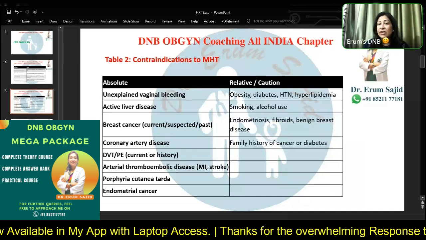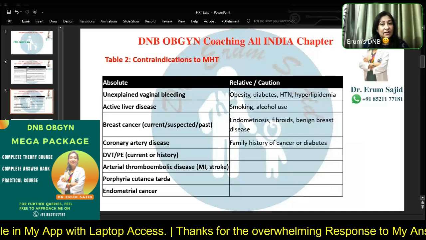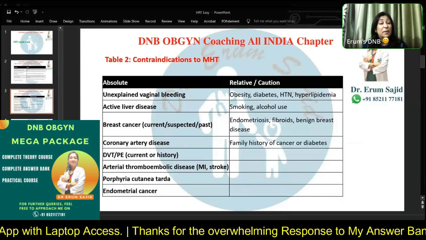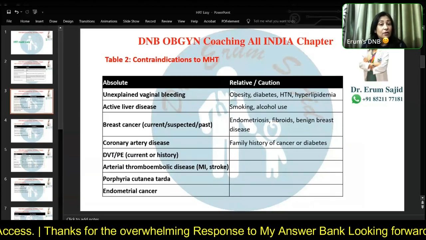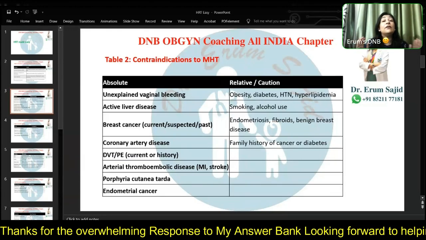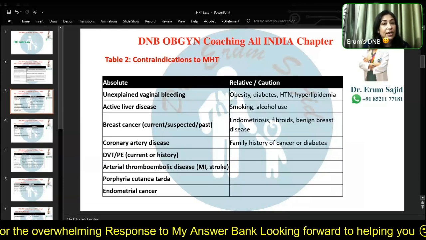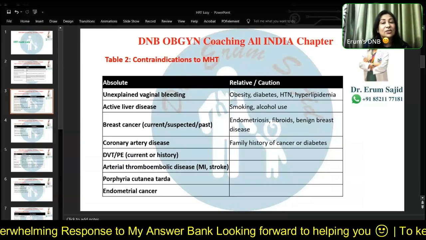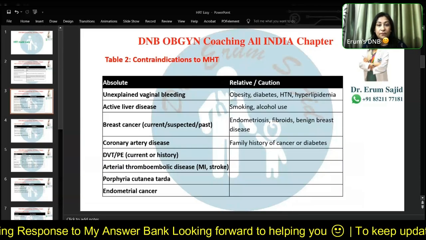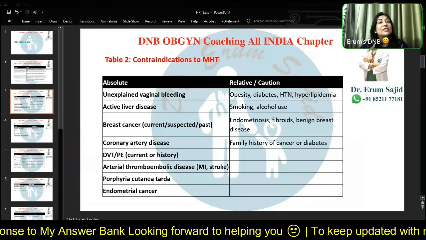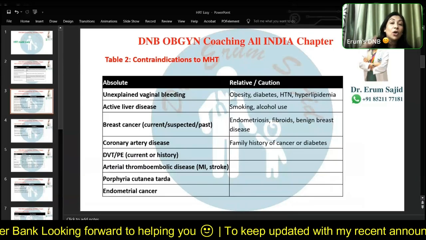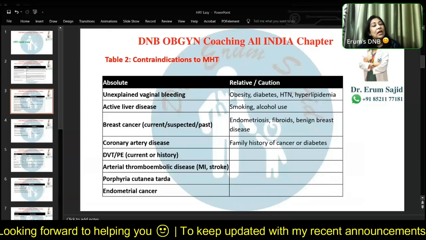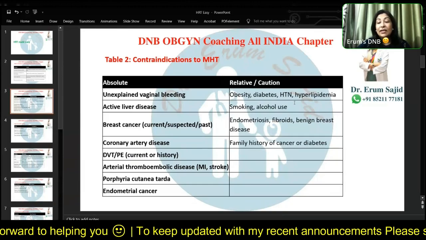It is undiagnosed vaginal bleed or present endometrial cancer, past, present or suspected breast cancer, venous thromboembolic event, past, present or suspected, active liver disease or any coronary artery disease, MI, stroke, cardiovascular event. No. Right? Obese, hypertensive, dyslipidemia, diabetic, endometriosis, you can give. Smoking, alcohol, you can give. Am I clear so far? Am I clear so far, guys?